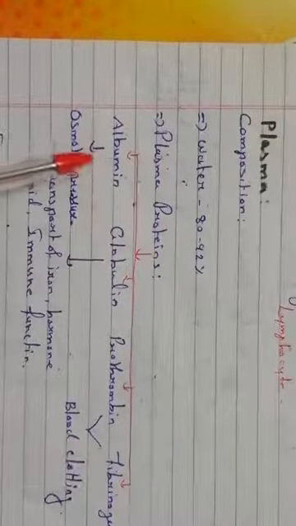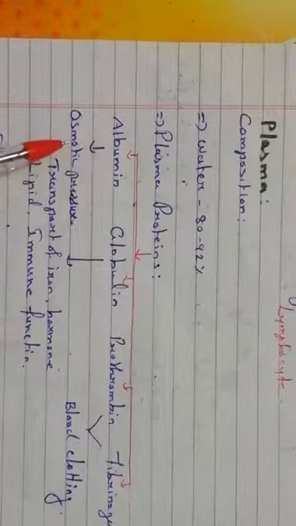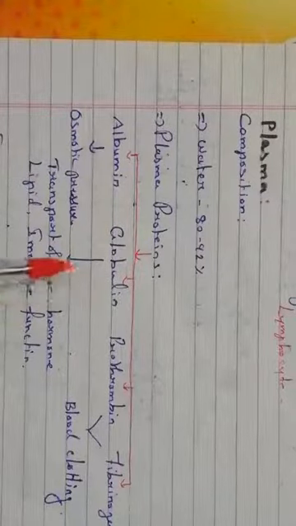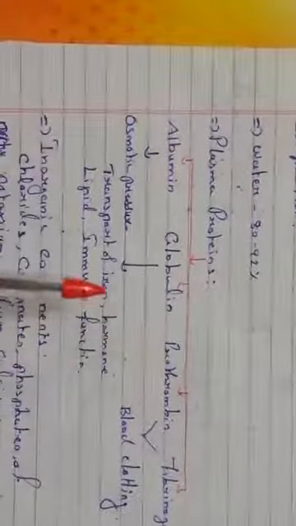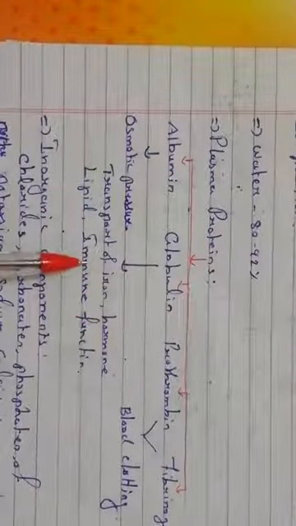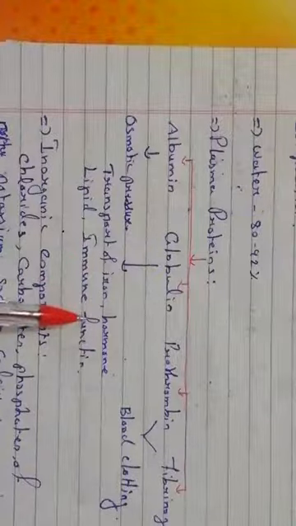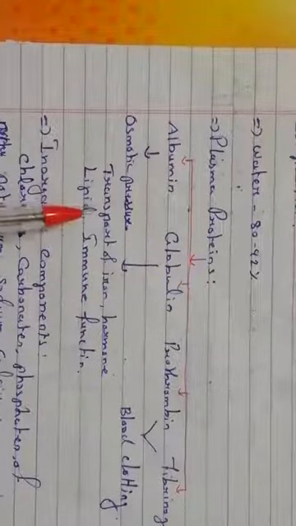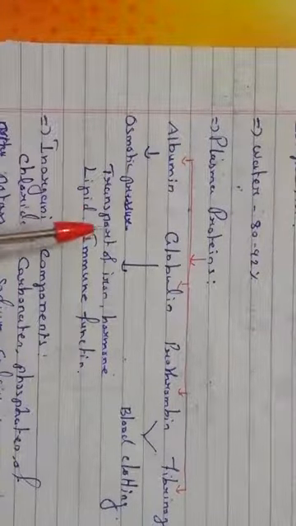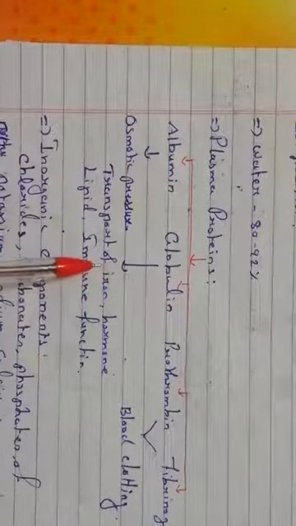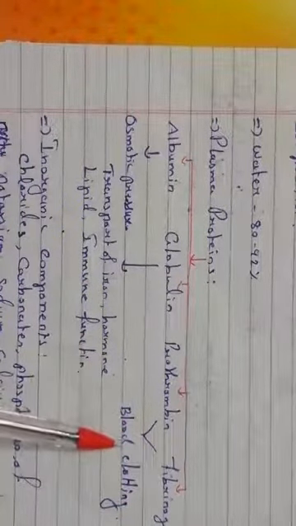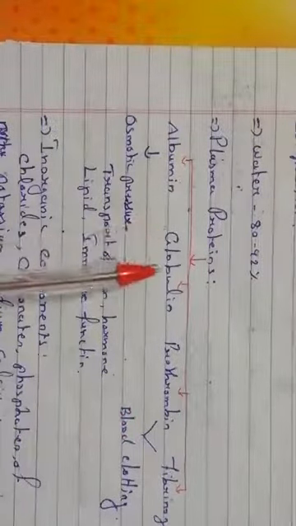Okay. Albumin is useful to maintain the osmotic pressure of the body. And globulin is useful for transport of iron, hormones, lipids, and it also helps with immune function. Immune function means it is related to immunity. So this is the function of globulin. And prothrombin and fibrinogen help with blood clotting. Okay. So this is regarding the plasma proteins.